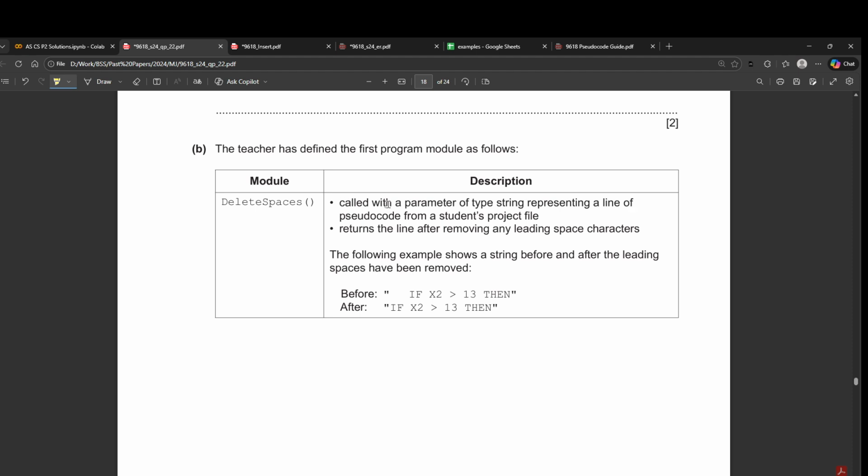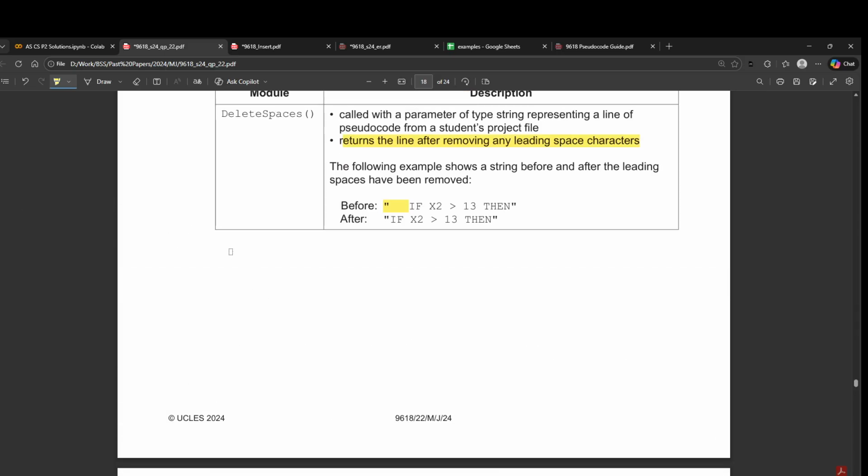So delete spaces, called with the parameter of type string representing a line of pseudocode, returns the line after removing any leading spaces. Okay, so leading spaces are the spaces in the start, not in between, not towards the end. This is a very simple question. So what we have to do here is, let's say I am representing spaces by dash, so 1, 2, 3, 4, 5, 6, 7, and then let's say I have some message, while x is less than 0.